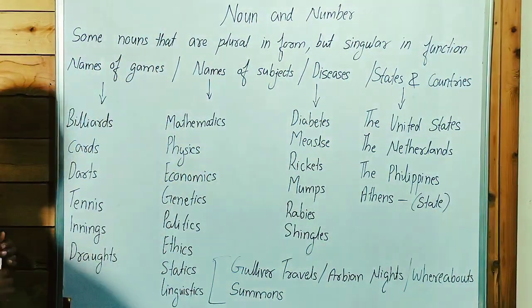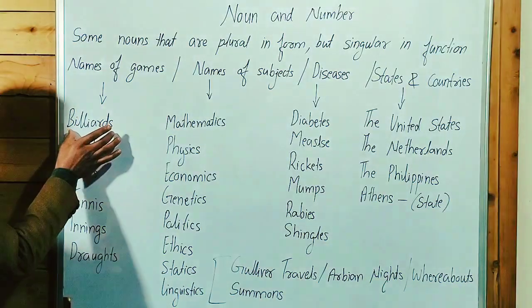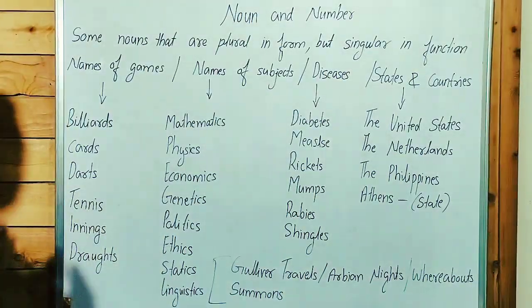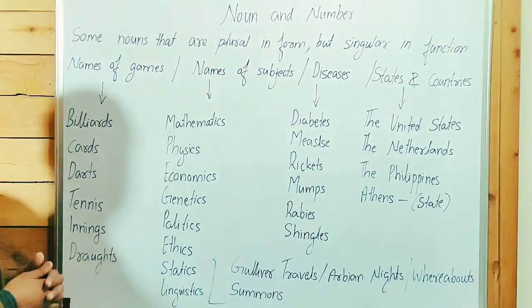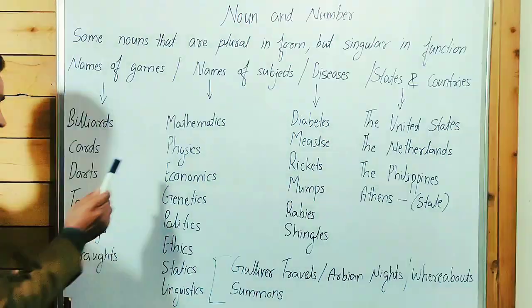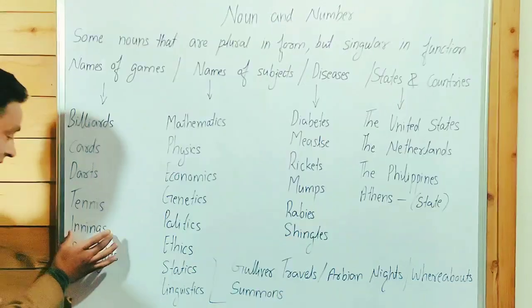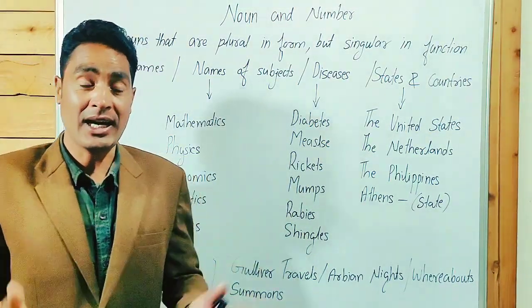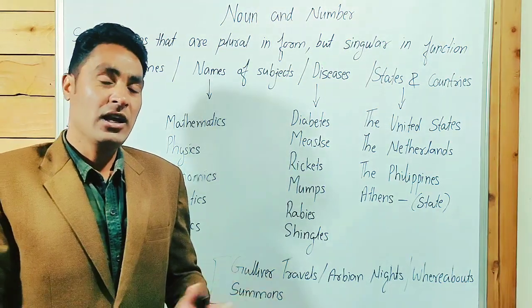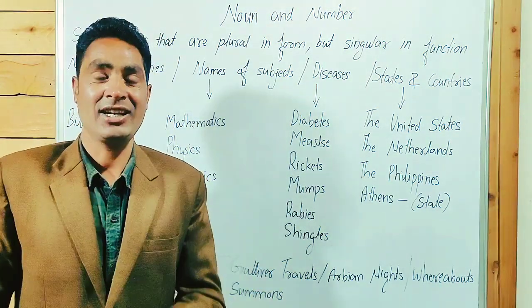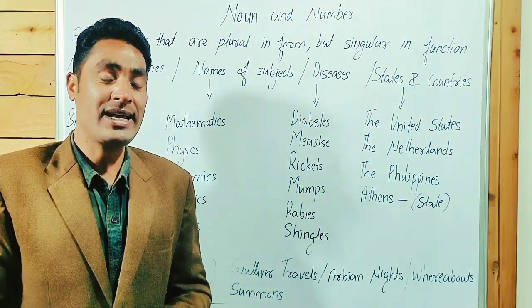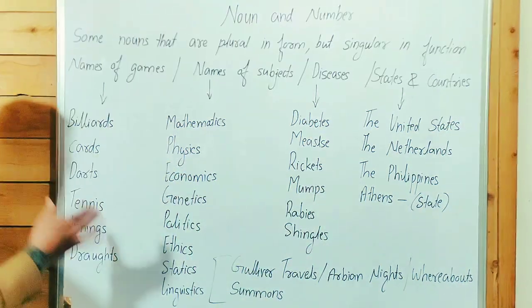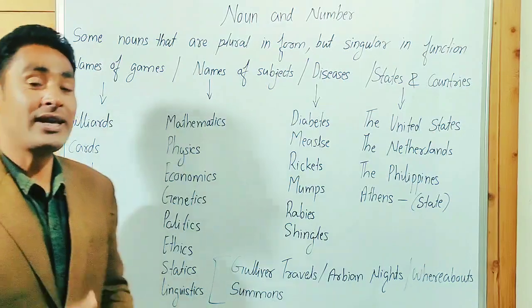When we talk about names of games, billiards, s at the end of the noun. Plural in form but singular in function. Cards, darts, tennis, innings. Guys, point to be noted, many people I have heard say "inning", first inning, second inning. No, it's incorrect. We have to say first innings, second innings. When we make the plural of innings, we also have to say innings.